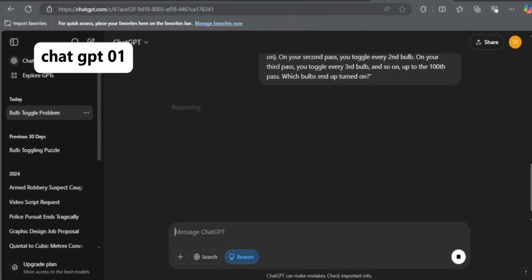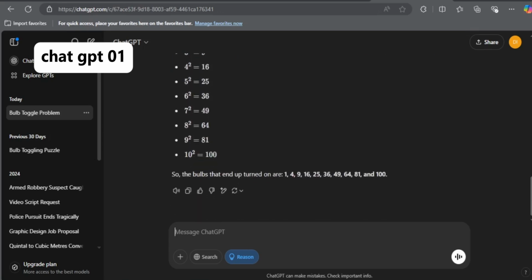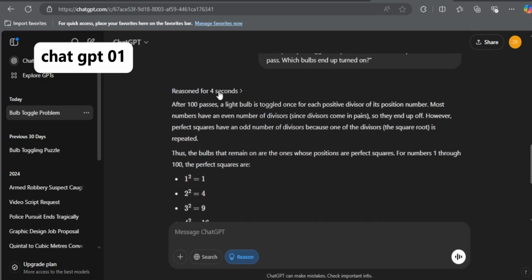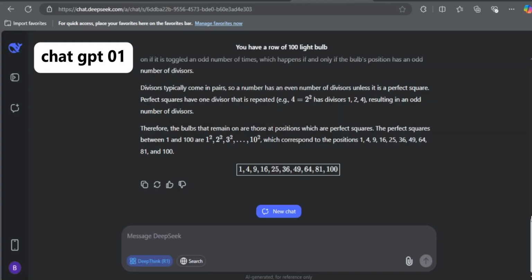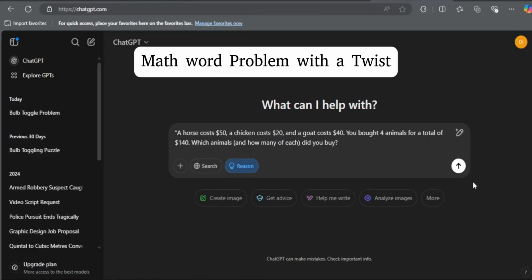ChatGPT o1 reasons. ChatGPT o1 was faster, taking only 4 seconds. It also arrived at the correct answer: bulbs with perfect square numbers remain on. Both models nailed it, but DeepSeek provided a more detailed breakdown of its reasoning process. Let's get into the next test, which is a math word problem with a twist.